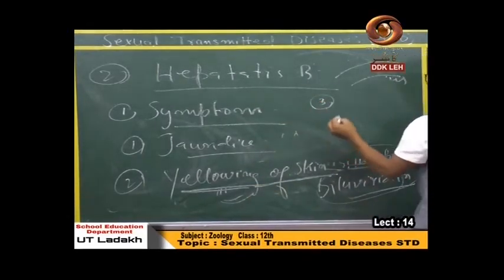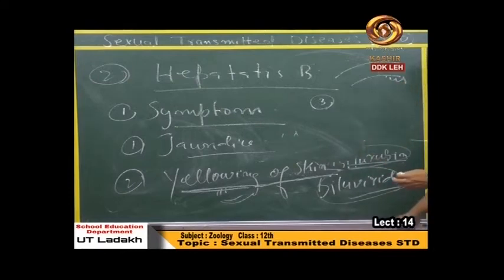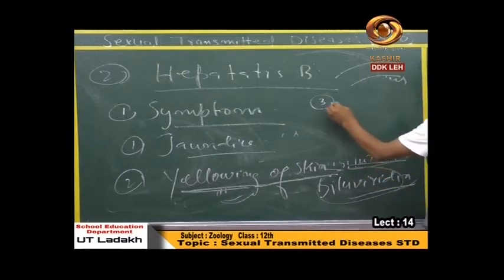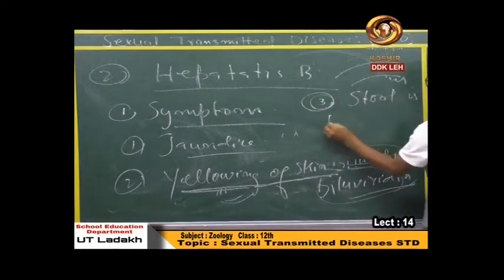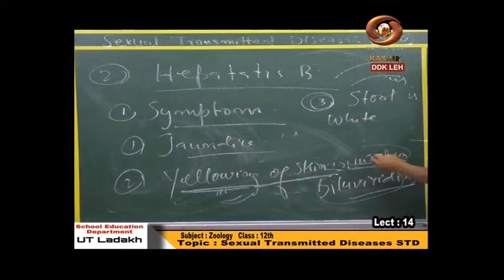Third, it helps in the stool color, but when these bilirubin and biliverdin pigments do not reach our digestive system, our stool color cannot change. The stool is white in color, because there is no presence of the bilirubin and biliverdin pigment that changes stool color into yellow. This pigment is completely absent in stool, and the stool is white in color.